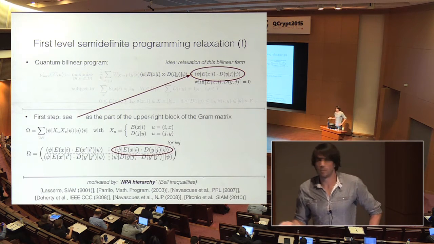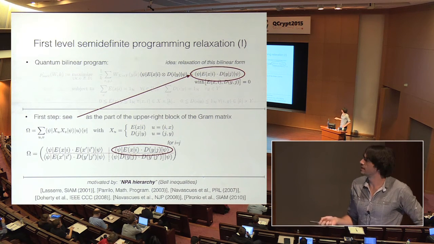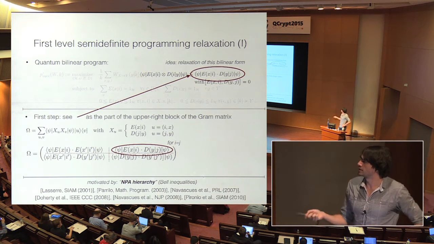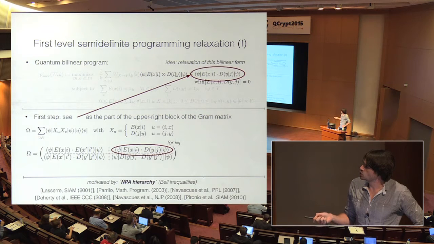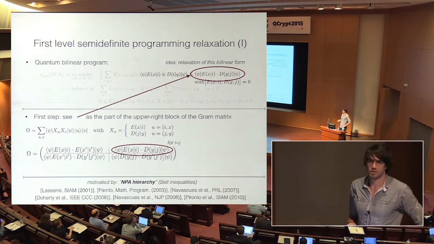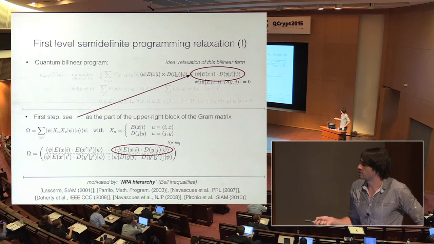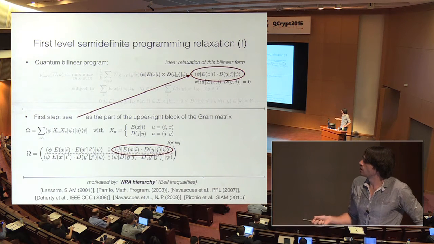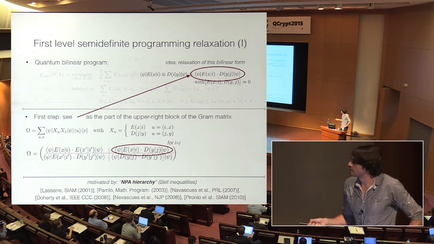So the basic idea is that one can see this bilinear form as part of a Gram matrix, namely this matrix omega. A Gram matrix is just a matrix of inner products, and it's by definition positive semi-definite. The matrix omega I want to look at is given by entries psi, x u, x v, psi, and these x's are given by the E's and the D's. So these are the variables. We can write this matrix omega into these 4 blocks, and the term that appears in the objective function is part of this upper right block, for the entries where i equals j.